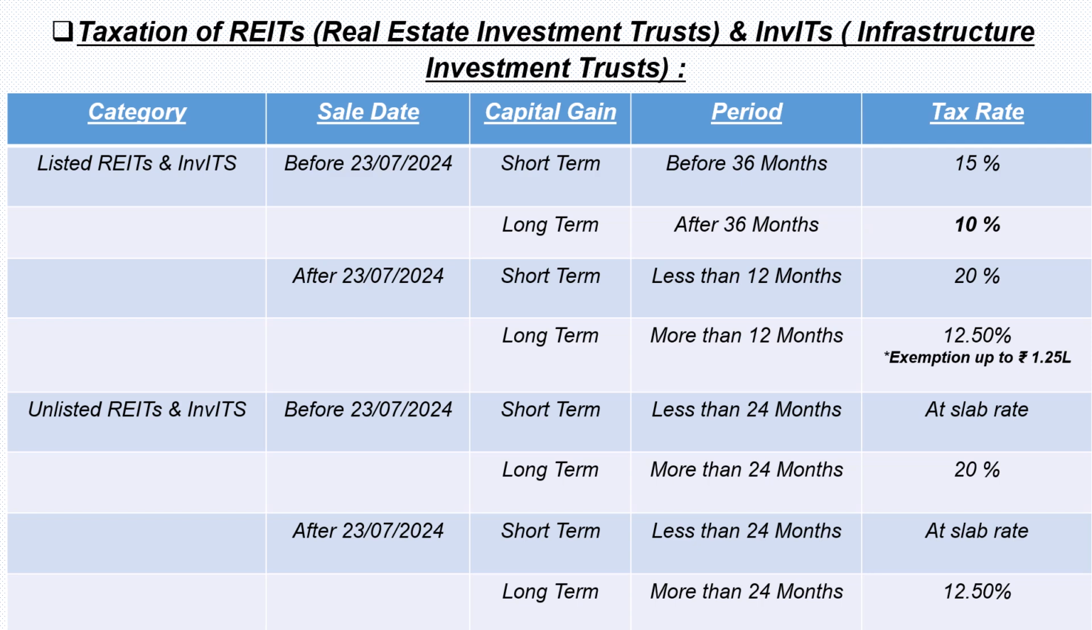Taxation of unlisted REITs and InvITs. For the transaction effected before 23rd July 2024, if the holding period is lesser than 24 months, it becomes a short term and is taxed at the slab rate. If the holding period is more than 24 months, it is taxed at 20%. Transaction effected after 23rd July 2024, if the holding period is lesser than 24 months, it becomes a short term and is taxed at the applicable slab rate, and if the holding period is more than 24 months, it becomes a long term and is taxed at 12.5%.